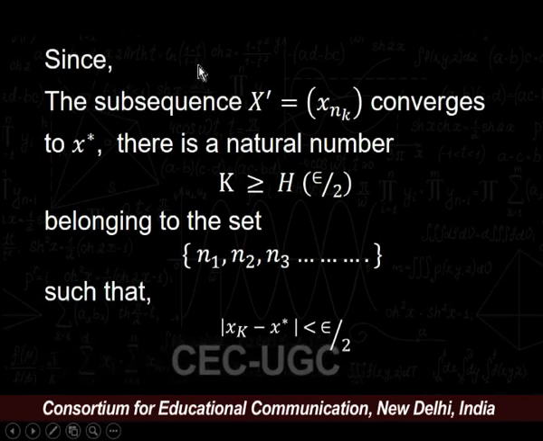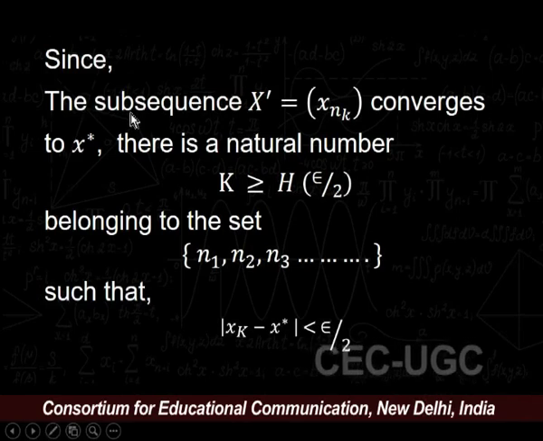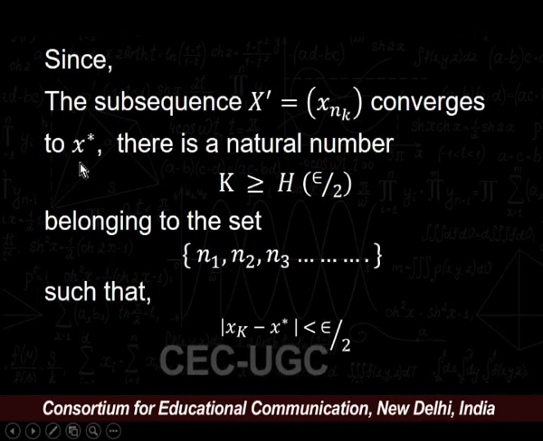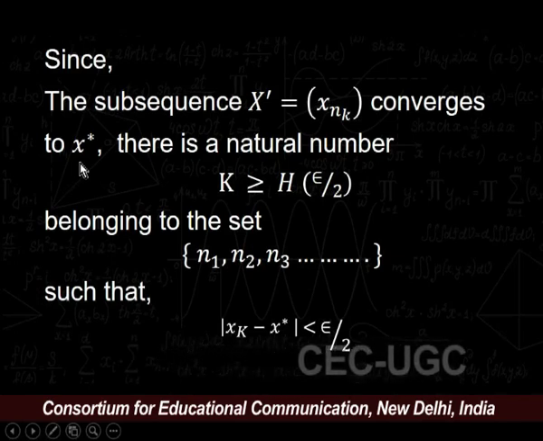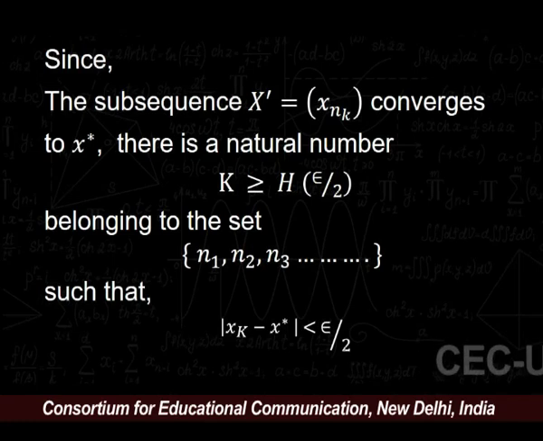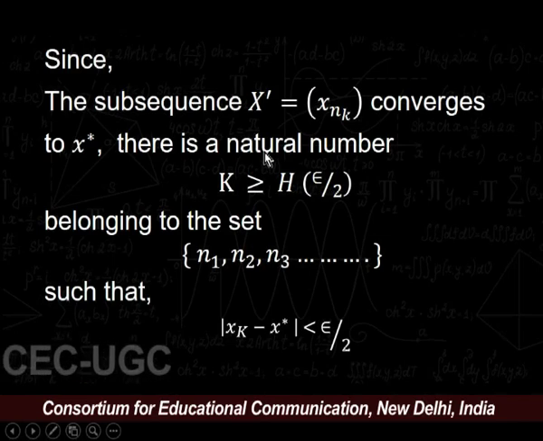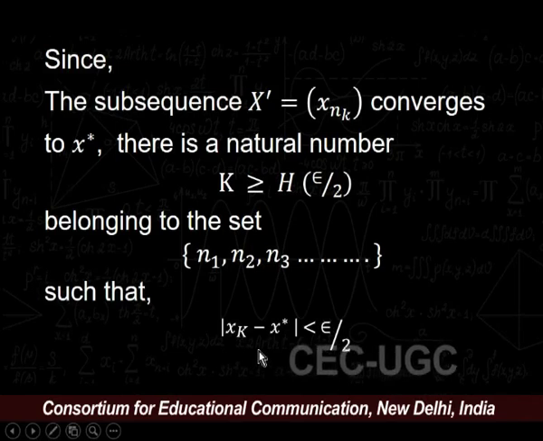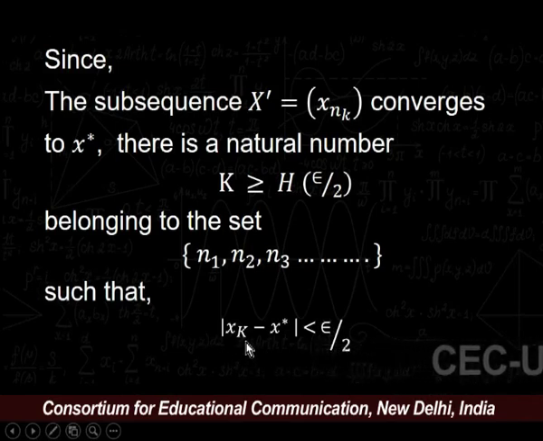I repeat, the subsequence x' = (xnk) converges to x star. Now, by the definition of convergence of a sequence of real numbers, there must exist a natural number k such that we have this inequality, that means modulus of xk minus x star is less than epsilon upon 2.